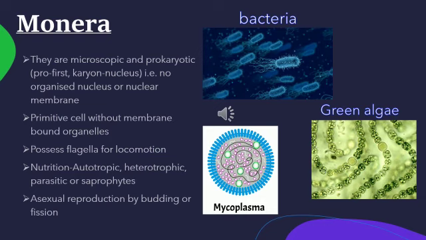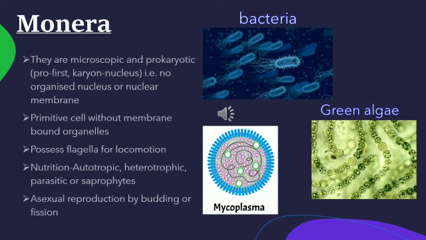These are primitive cells which consist of non-membrane bound organelles. That means they do have organelles but the organelles don't have an outer membrane. And they also have flagella for movement. You can see in the first picture, bacteria have a hair-like structure in their body which helps in locomotion, that is, the movement of the organism. That is flagella.